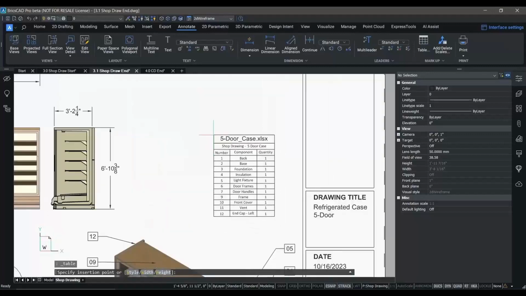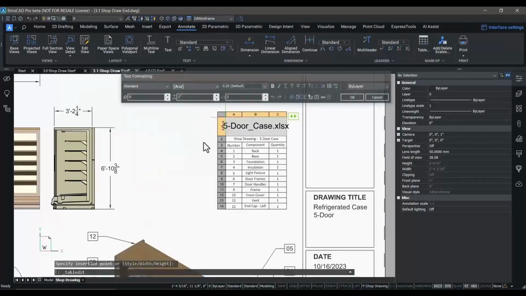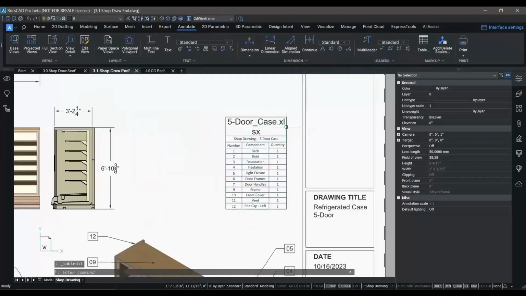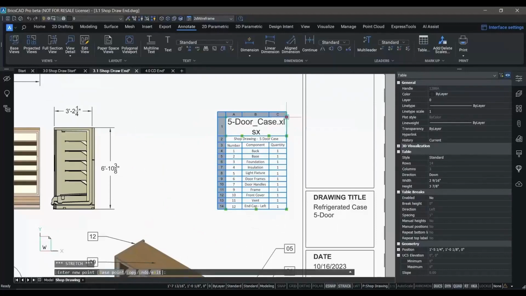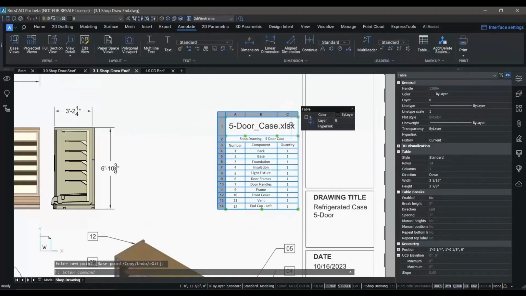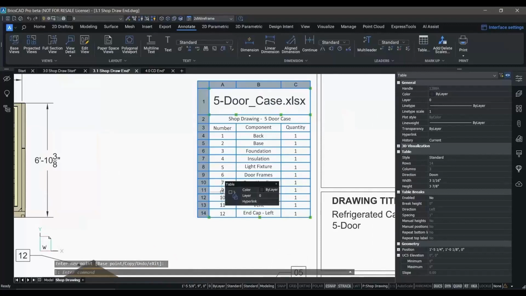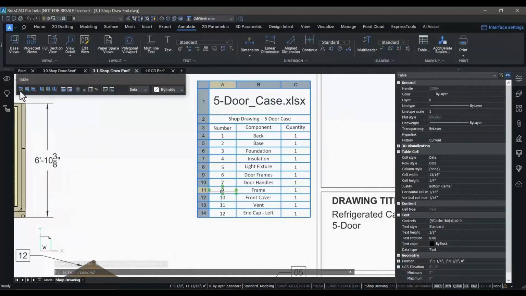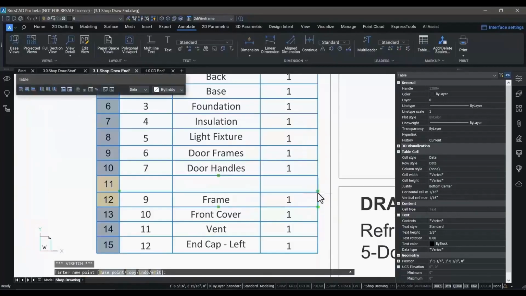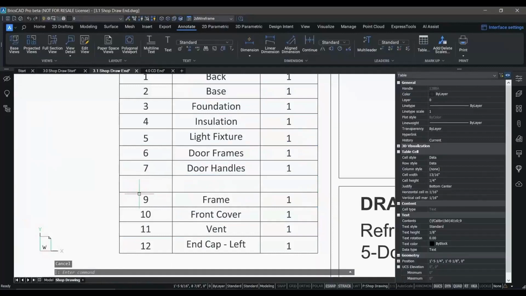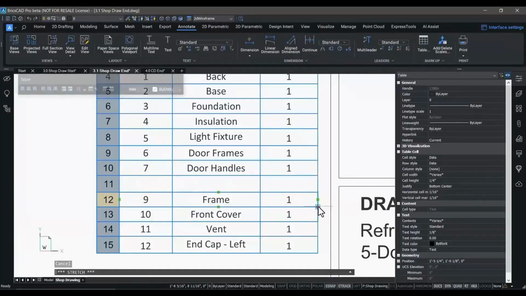The ability to import an existing spreadsheet to create a table, and then easily modify and edit a table by adding and removing rows, and copying data between the rows and columns in that table. Again, something that many of our users have asked for, and we're delivering it to you in BricsCAD V24.